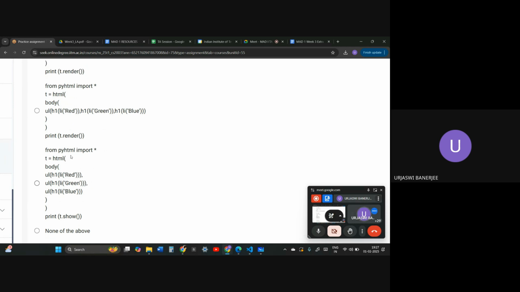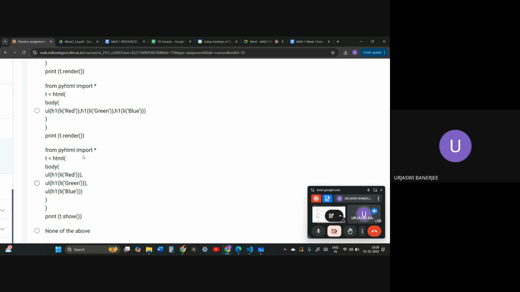Body, from PyHTML import html. Okay, body, unordered list, h1, li, and then red. This has been closed. I need to see the closure of the tags as well. This actually creates a problem, because in the third option, if you see, they have used three unordered lists.